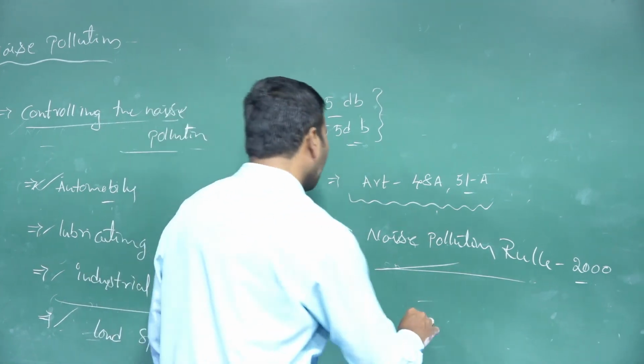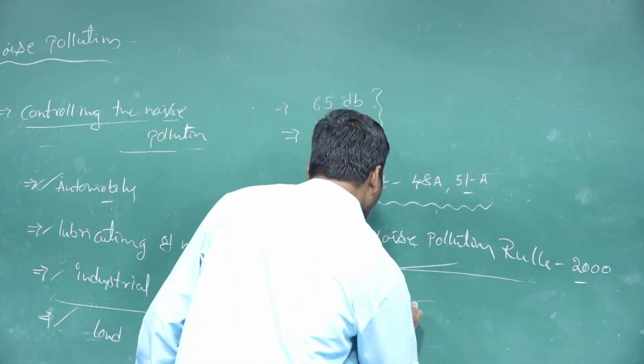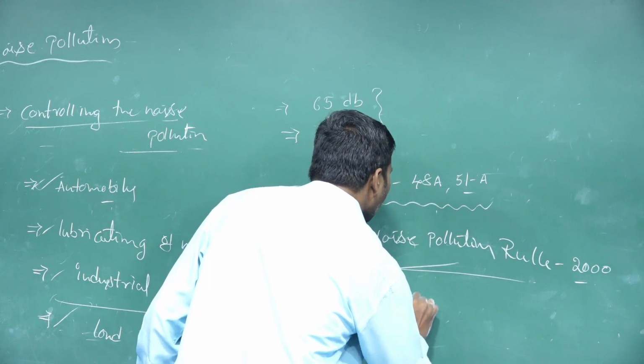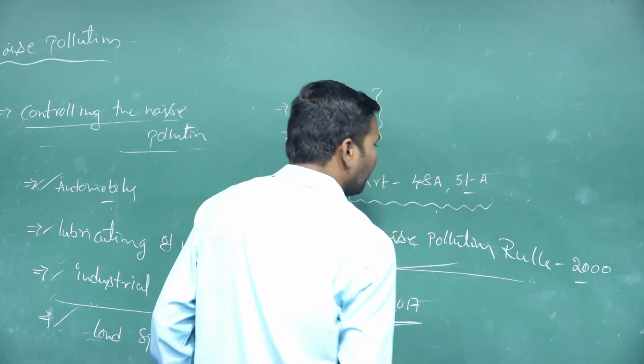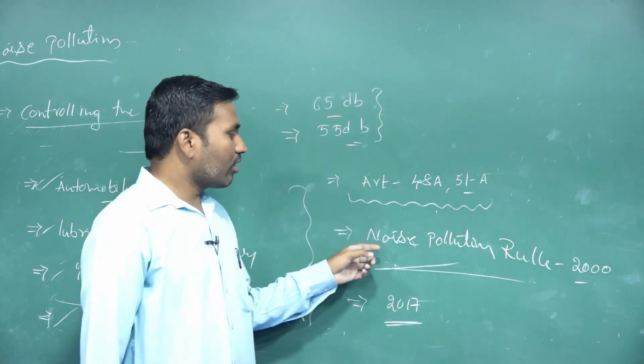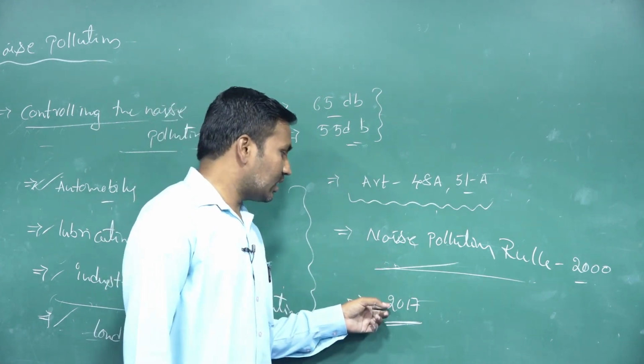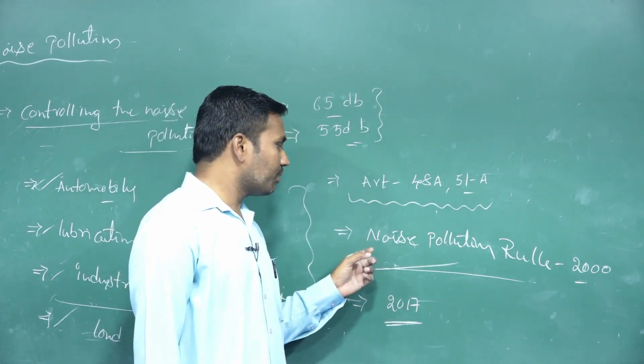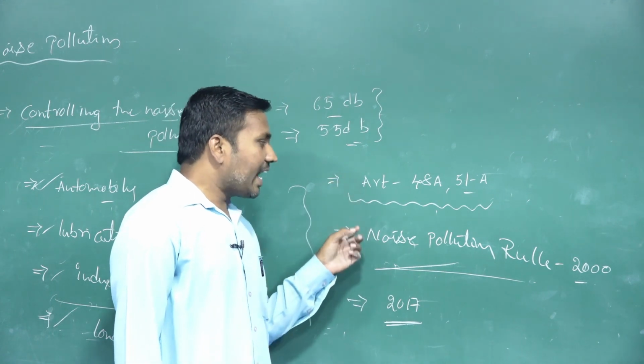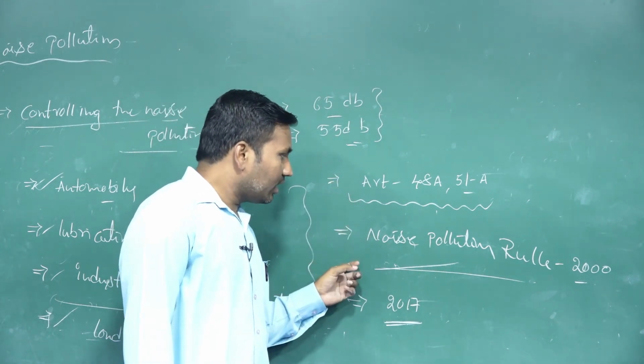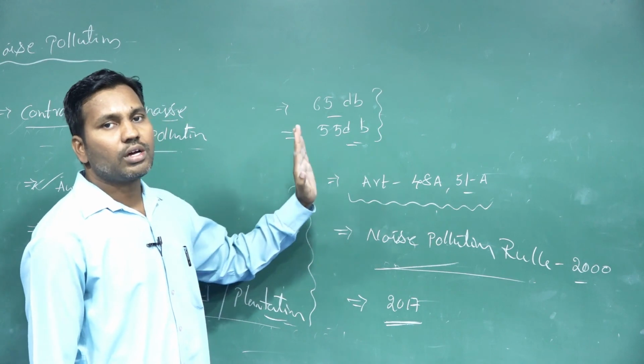And not only that, in 2017 the Tamil Nadu government gave an amendment to the noise pollution rules, giving exemptions under the noise pollution rules. So like this, legal actions are also taken to control noise pollution.